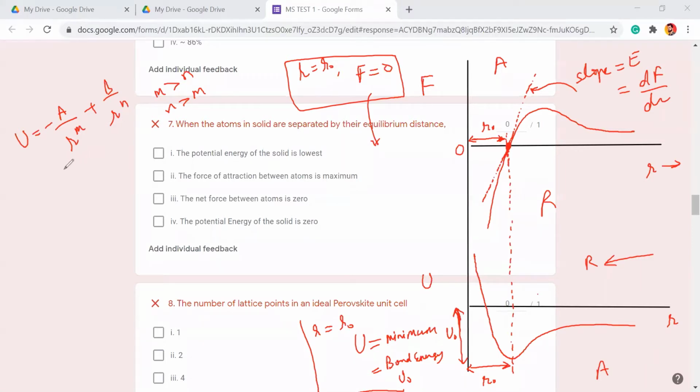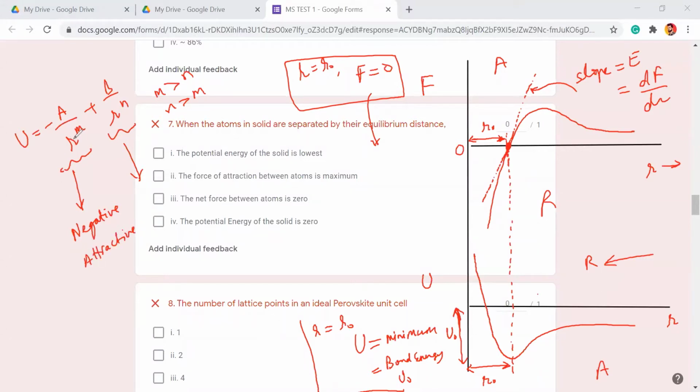Which one is repulsive and which one is attractive? Which one is on the negative energy side? Attractive, right? This is my negative part, so it is attractive.